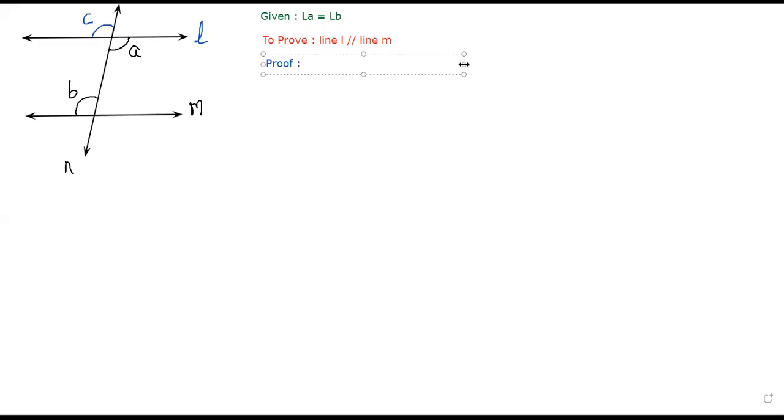In the proof, angle B equals angle A, given. B is equal to A. This is given to us.